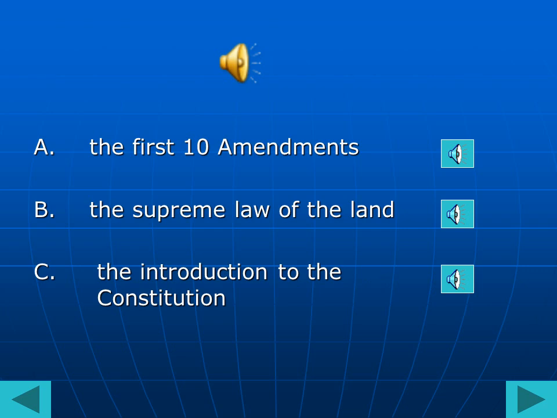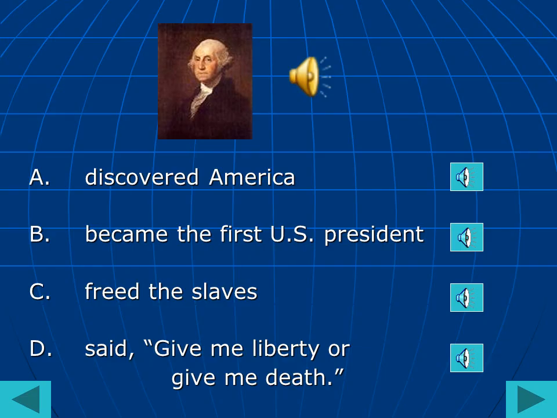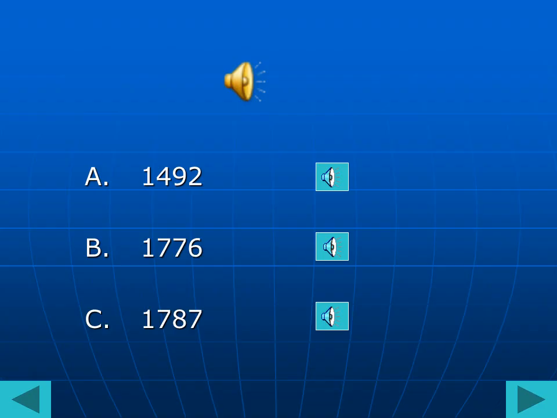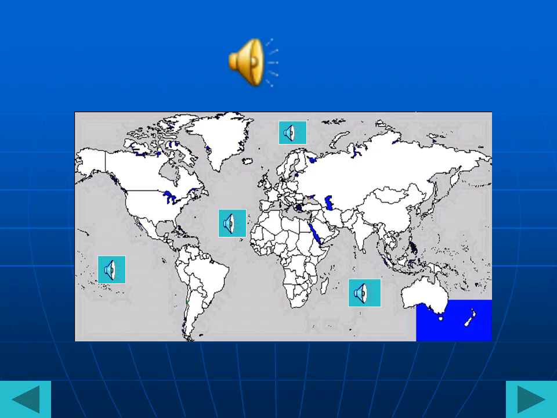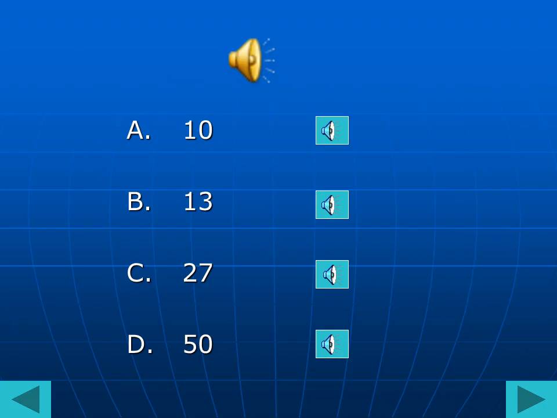What is the Bill of Rights? What did George Washington do? When was the Declaration of Independence signed? Where is the Pacific Ocean? How many amendments are in the Constitution?